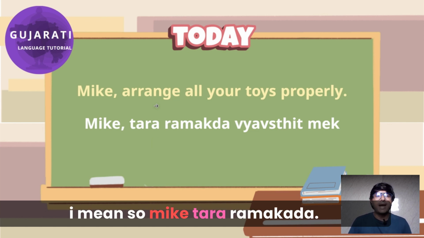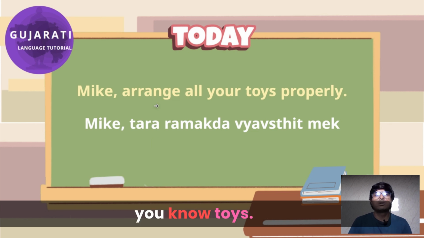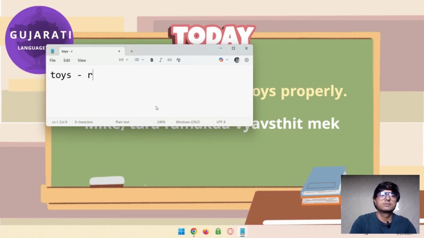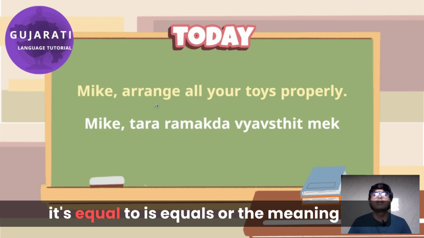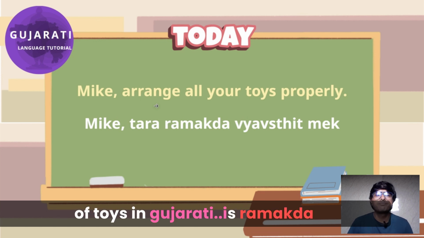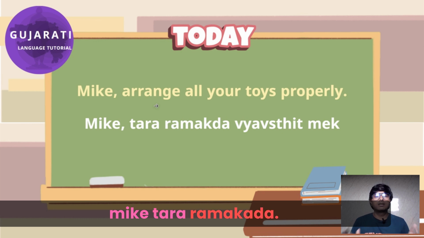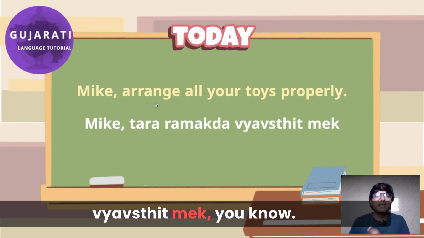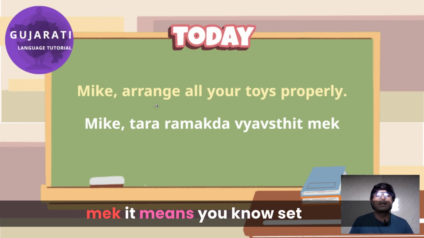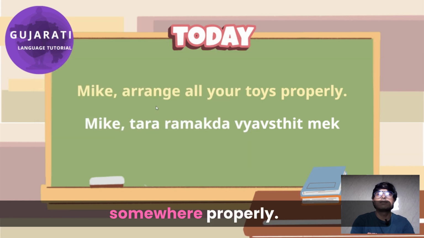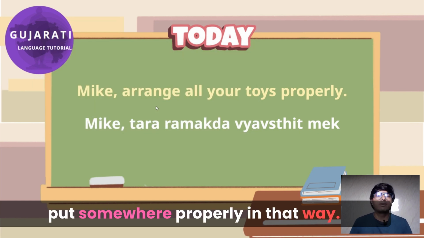So Mike, તારા રમકડા, toys, it means રમકડા. Okay, the meaning of toys in Gujarati is રમકડા. Mike, તારા રમકડા વ્યવસ્થિત make. Make means set somewhere properly, put somewhere properly, in that way.